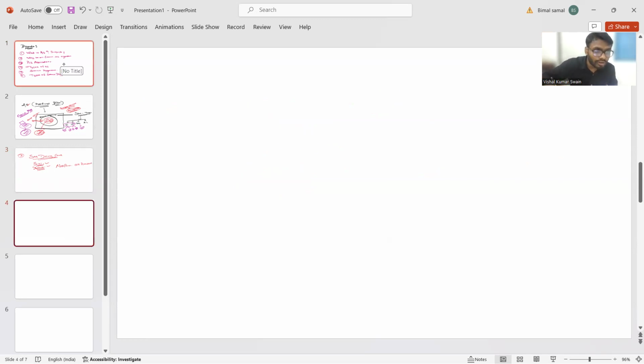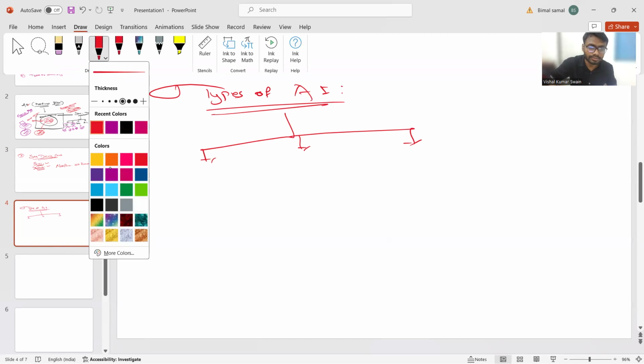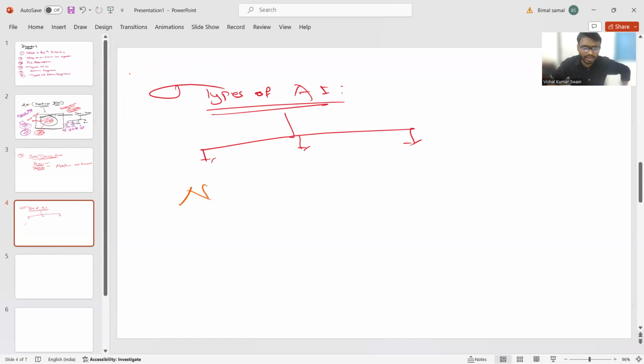Now, the next part is the types of AI. Generally, if we talk about the types of AI, there are a total of three types. Actually, if we look at it generally, you can also say there are two types. One is narrow, the next one is general, and the last one is strong.